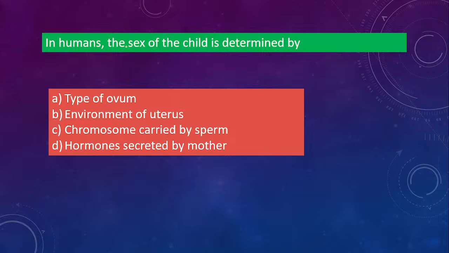Okay, next one. In humans, the sex of the child is determined by: type of ovum, environment of uterus, chromosome carried by sperm, or hormones secreted by mother. So how is the sex of the child determined? That is nothing but option C, chromosomes carried by the sperm. The male sperm, meaning we are talking about the male, will determine whether it will become a girl child or a boy child. Why? Because the male sperm contains both X and Y chromosome, right? Female contains only XX chromosomes.